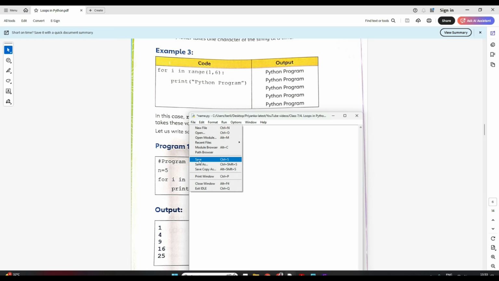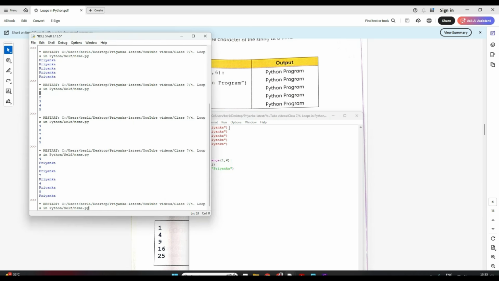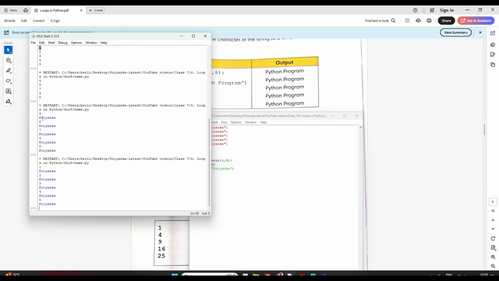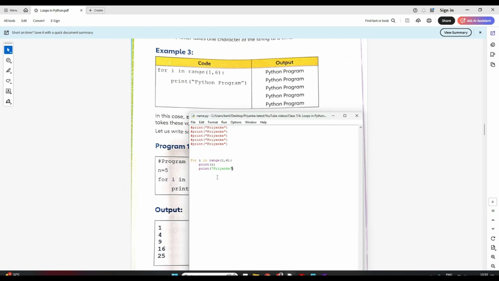Well, let me just save and show you how it works. See, same output, I can do it this way also. Clear? This is very important, how to use range with i. Now suppose you want to print even numbers. Maybe till 100, maybe till 50.